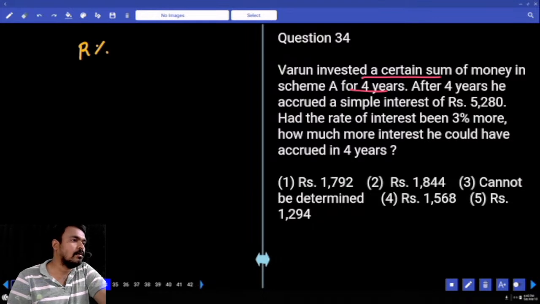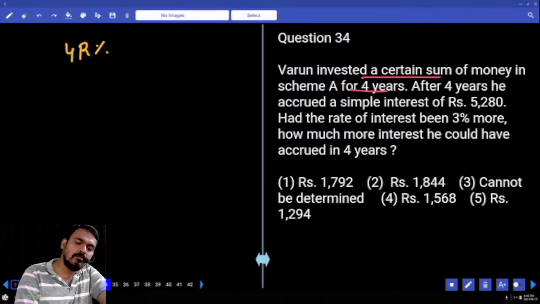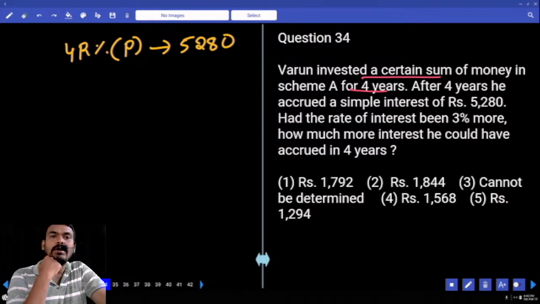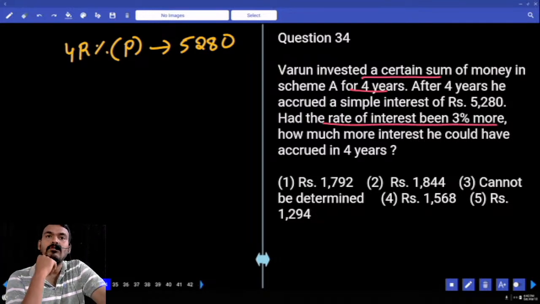Suppose we consider the rate percent as R%. The time period is 4 years. What is the interest value? 4R% of a certain principal equals how many rupees? 5280. It is the first case interest. And for the second one, at the rate of interest being 3% more, per annum how much percent more interest? 3% per annum more. In 4 years how much more interest?